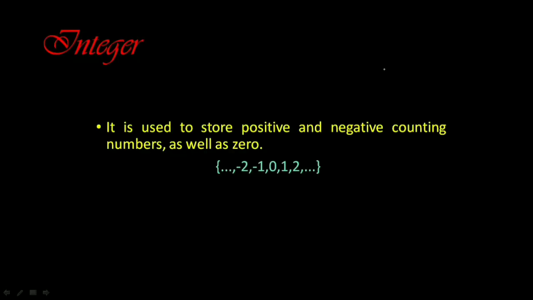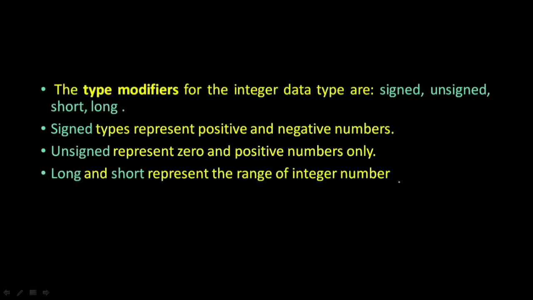Now integer, it is used to store positive and negative counting numbers as well as zero. Mind it, integer consists of three types of numbers, right? Numbers may be positive, negative, or zero, right? The type modifiers for the integer data types are signed and unsigned, short and long.